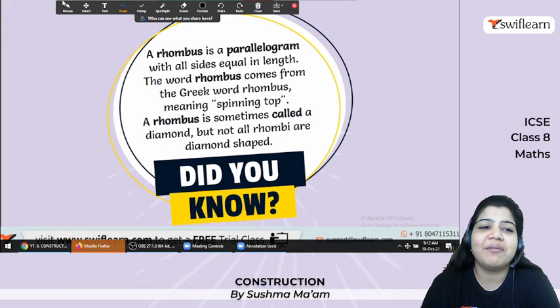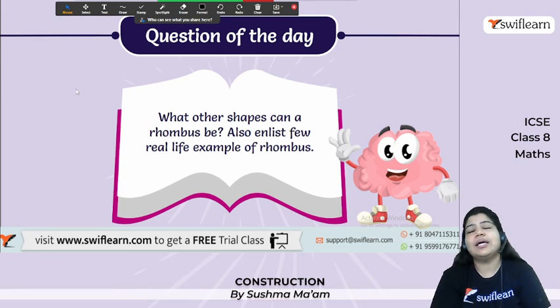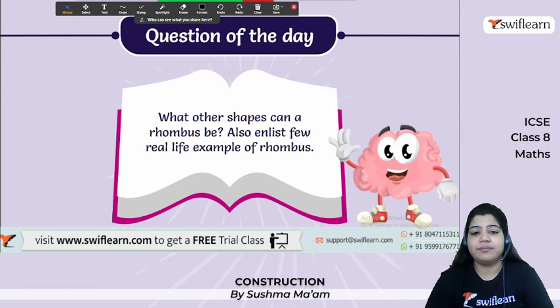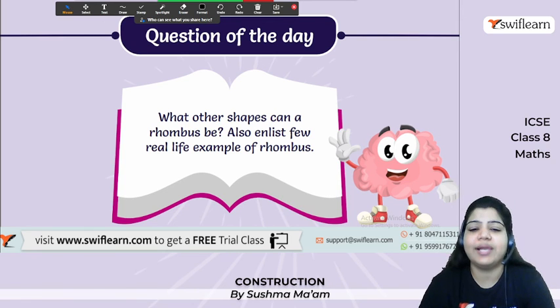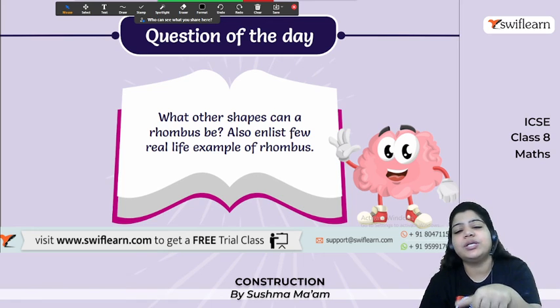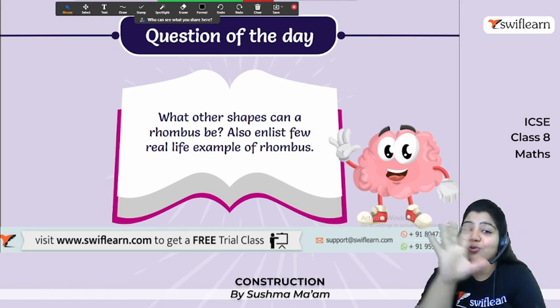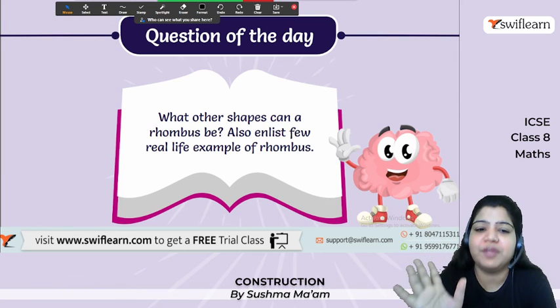Okay, so this is some fact, and here I have one question, one homework for you. Can you tell me all the shapes that can be a rhombus? So list some few real life examples of a rhombus. You have to give me the answers in the chat box, and I'll announce the names of the winners, those who gave more examples of rhombus shapes.